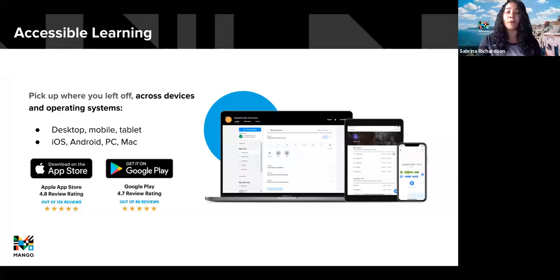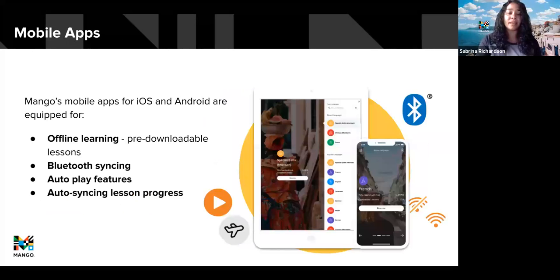So Mango's mobile apps are available for both iOS and Android, and they have unique features like offline learning. You're able to download the lessons while you have internet so that you're able to utilize them without. It's great for people who might be starting to travel again. Maybe you're heading somewhere for vacation and you have a long plane ride ahead of you. You could use Mango while the phone is in airplane mode.